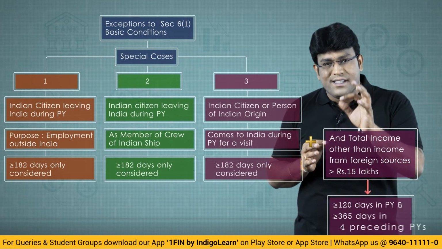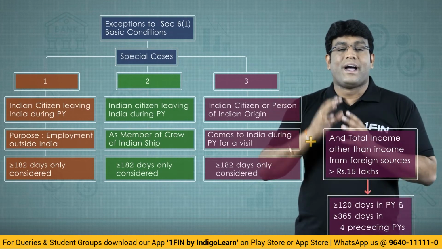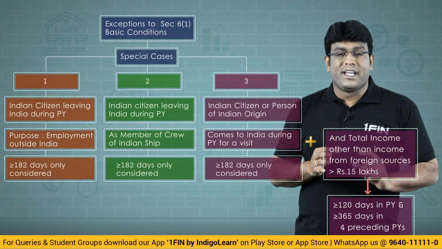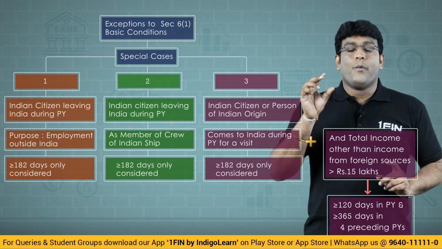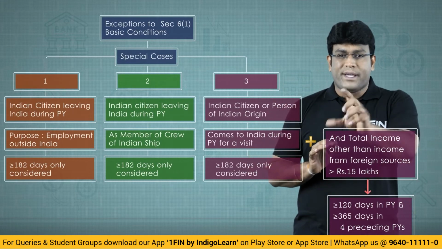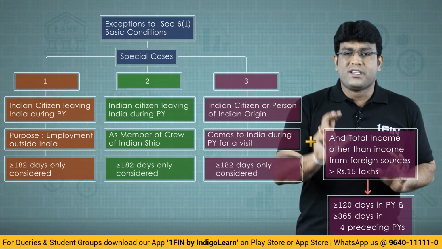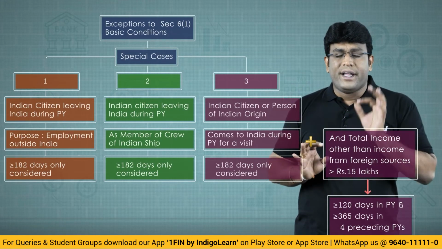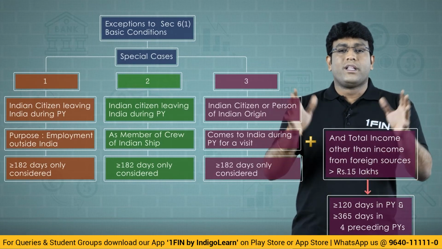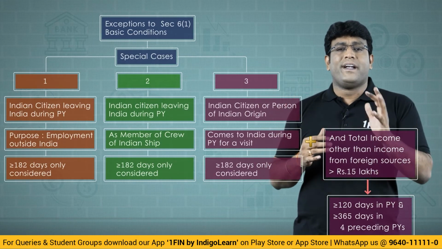Then he is regarded as resident if he satisfies the second basic condition but with slight modification. That is, if he is in India for a period of 120 days or more during the previous year, 60 became 120. Simple change. 120 days or more during the previous year and 365 days or more during the 4 years preceding the relevant previous year.